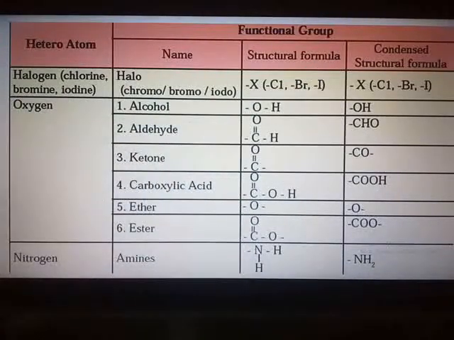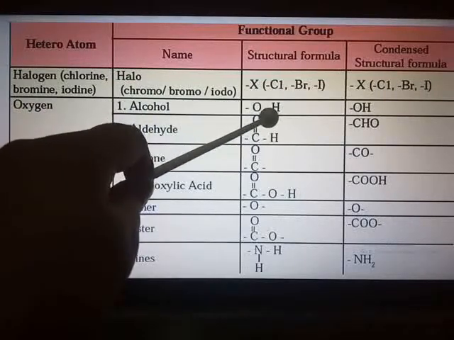Now the presence of the functional group alcohol, OH.